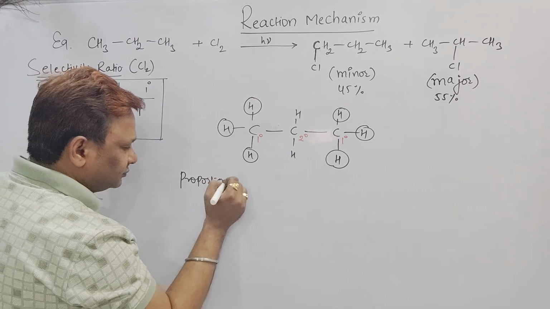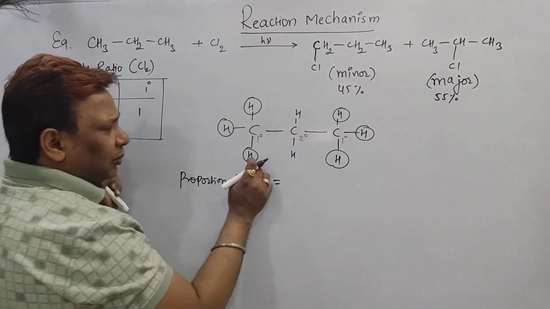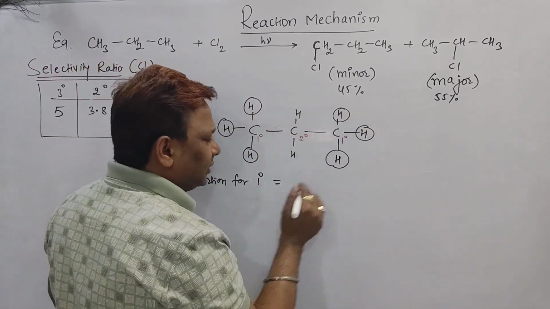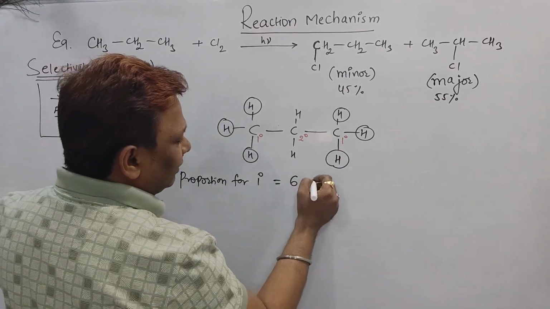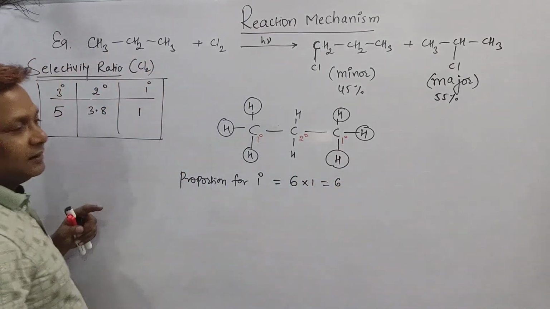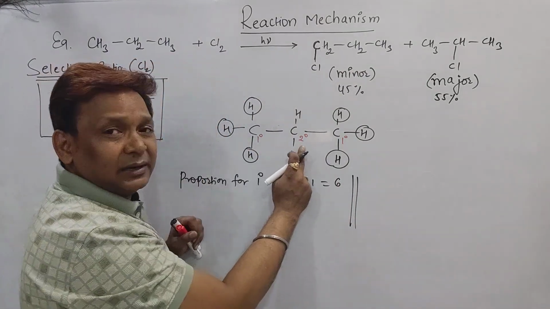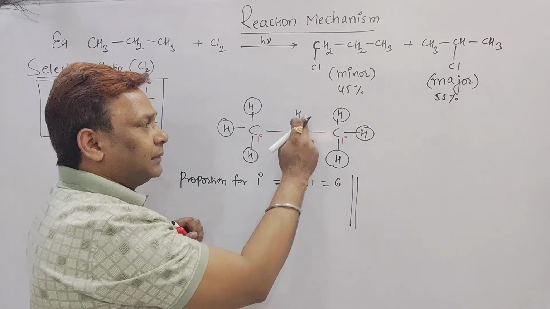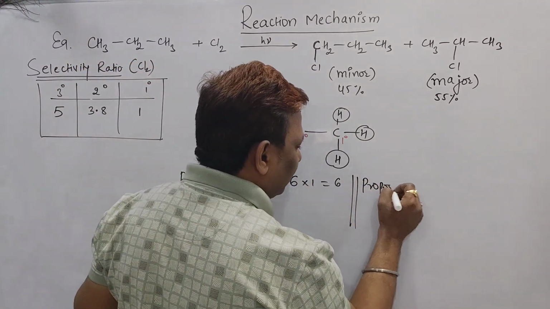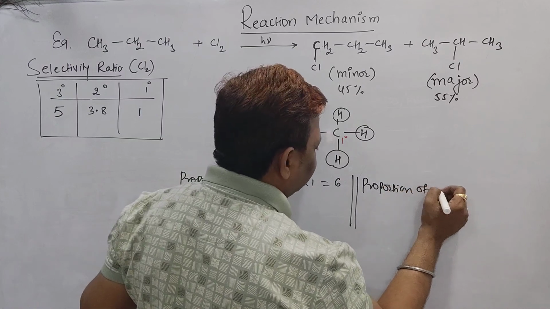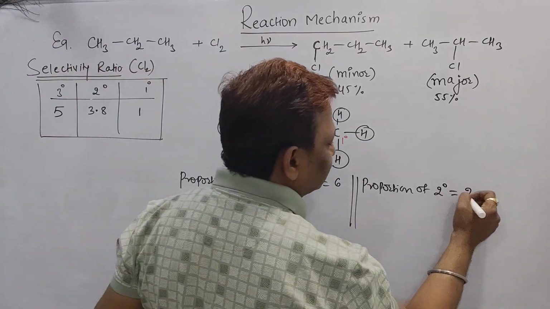So I'll write here the proportion for 1 degree. How many 1 degree hydrogens are there? 6. The value taken is 1, so that is 6. This is the first part. Second part: in this one, do we have secondary carbon? Yes. Secondary carbon also has hydrogen. So now we should write the proportion of secondary hydrogen. How many are there? 2 secondary hydrogens are there.